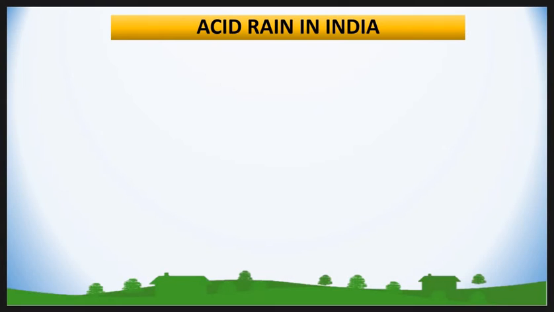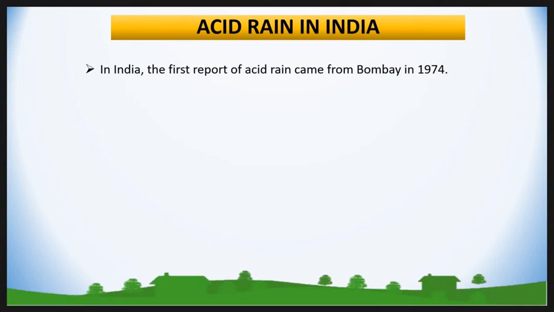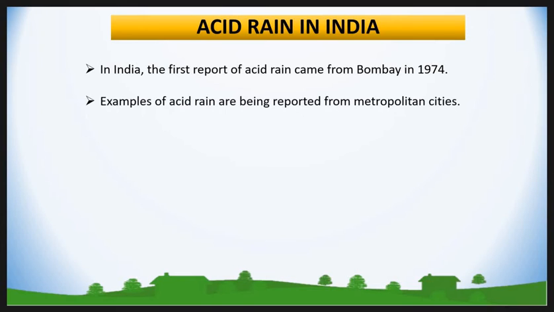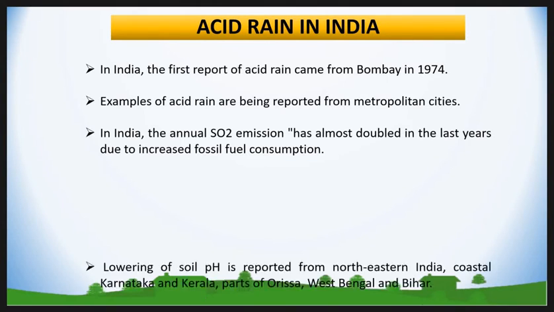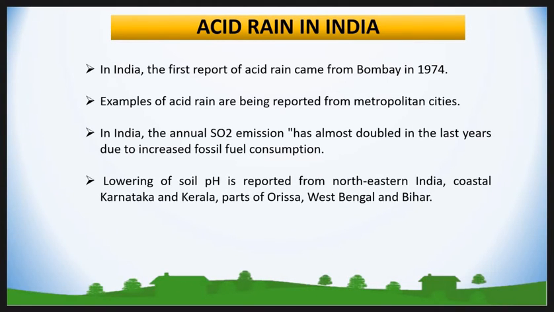Then the acid rain in India. In India, the first report of acid rain came from Bombay in 1974. Examples of acid rain are being reported from metropolitan cities. In India, the annual sulfur dioxide emission has almost doubled in the last year due to increased fossil fuel consumption. Lowering of soil pH is reported from northeastern India, coastal Karnataka and Kerala, parts of Orissa, West Bengal and Bihar.